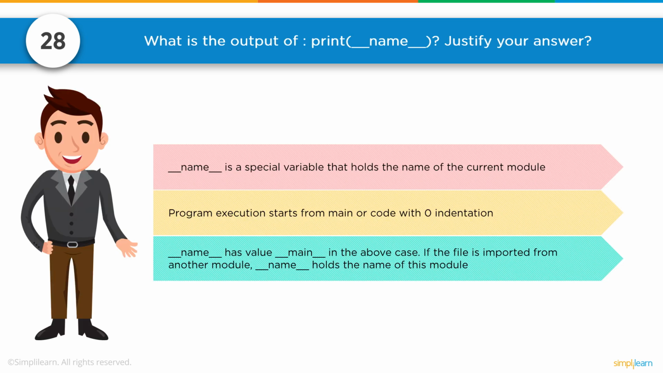Number 28. What is the output of print(__name__)? Justify your answer. __name__ is a special variable that holds the name of the current module. Program execution starts from main or a code with 0 indentation. Thus, __name__ has a value of "__main__" in the above case. If the file is imported from another module, then __name__ holds the name of this module.